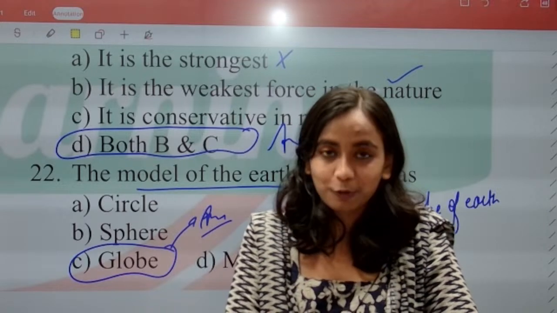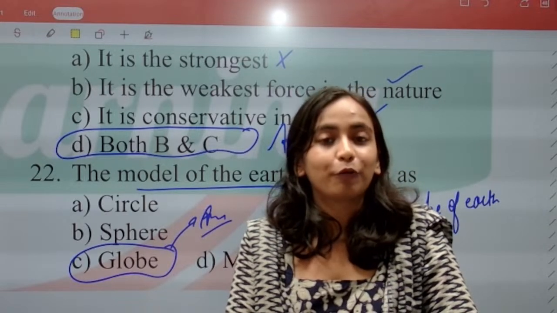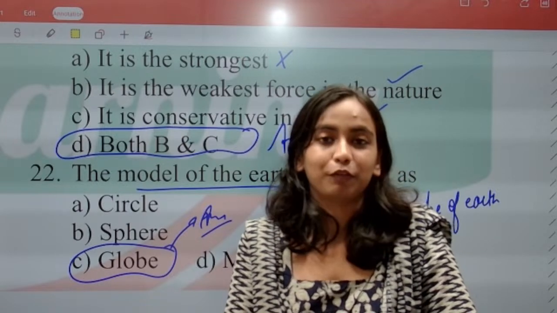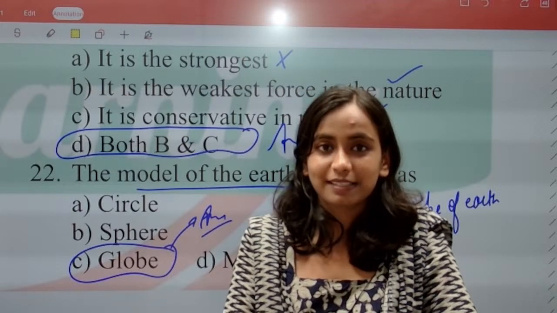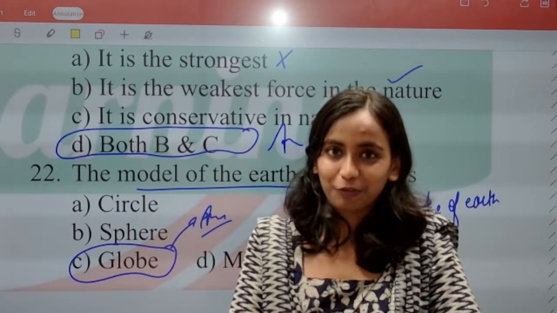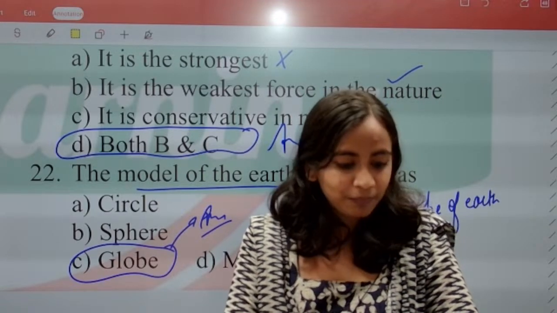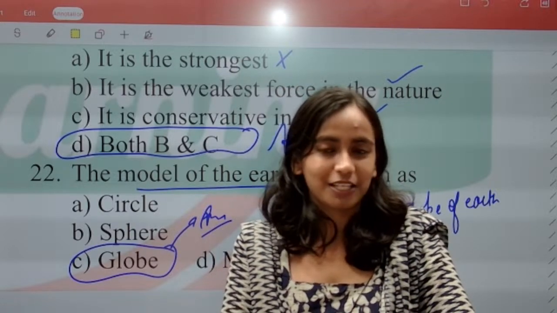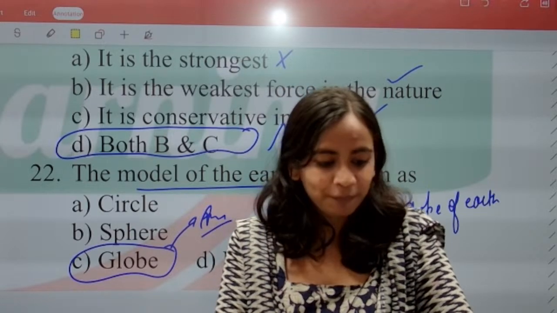We have completed those 22 questions. Tomorrow we will have the class for intelligence, where we will be solving the questions from intelligence. And this class, everyone, we are going to sum up today. Tomorrow we will meet once again at 8:15. And on Saturday we will have the class for English, so there will be questions from English.